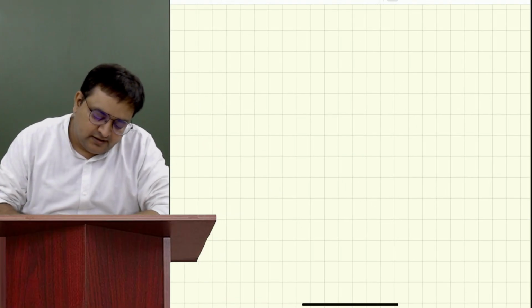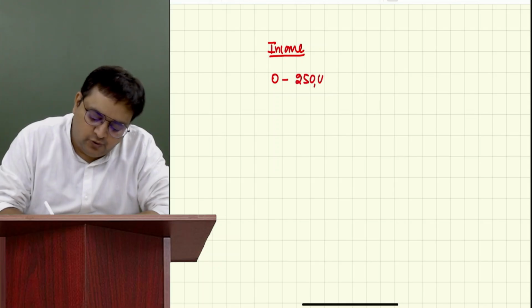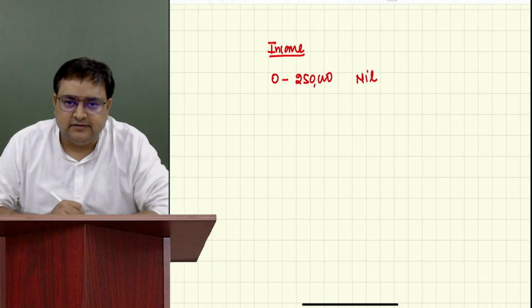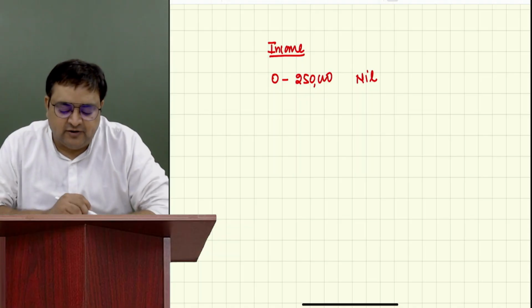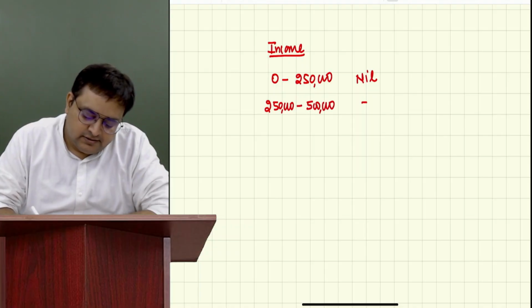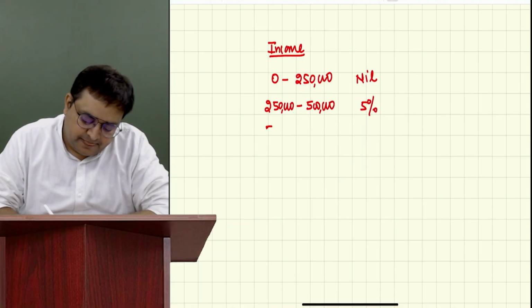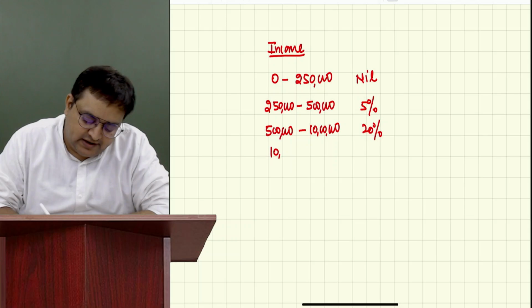Don't write it. The tax rate was, if your income is 0 to 2,50,000, the tax rate is nil. Earlier, before some 3-4 years, the slab rate was like this. 0 to 2,50,000, nil. 2,50,000 to 5 lakh, 5%. 5 lakh to 10 lakh, 20%. And more than 10 lakh, 10 lakh to infinity, 30%.